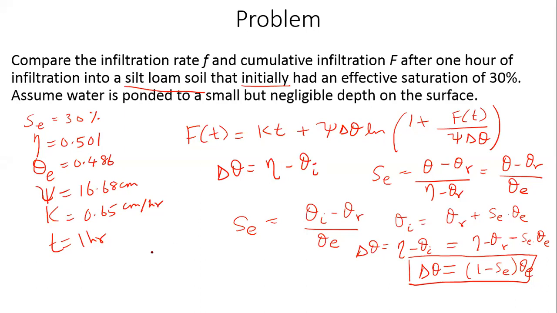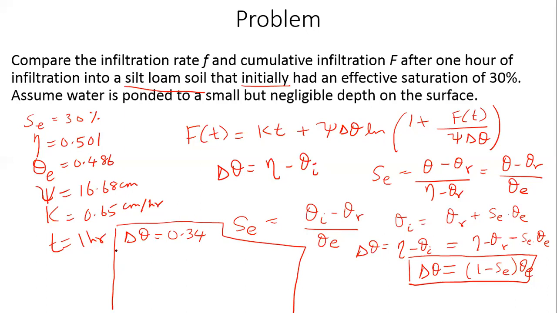Okay, so I'll just write down the answers. I'll leave it to you to solve and get the answers. This is kind of an exercise for you. Delta theta comes out to be 0.34.